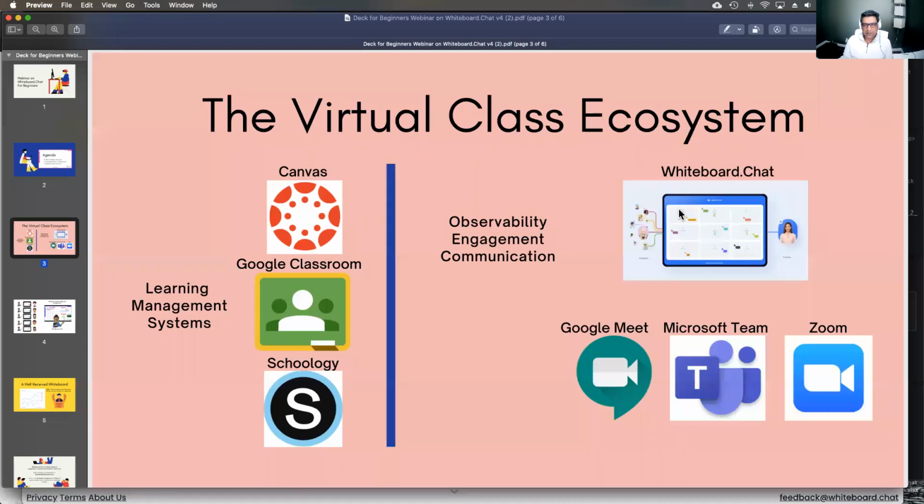Where does whiteboard.chat fit in the virtual class ecosystem? It's primarily an observability and an engagement platform. It works really well with all the communication tools out there. It works really well with the LMSs that also exist out there. We'll show you how typically teachers use it with different LMSs, and we are using it right now, as you see, with Zoom.